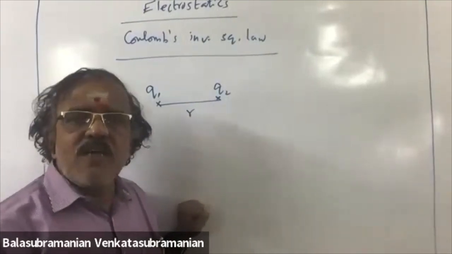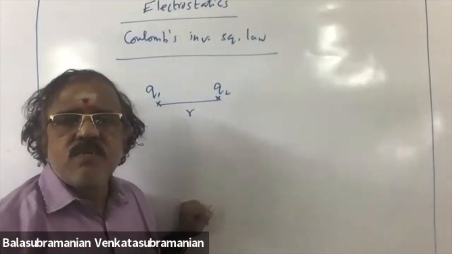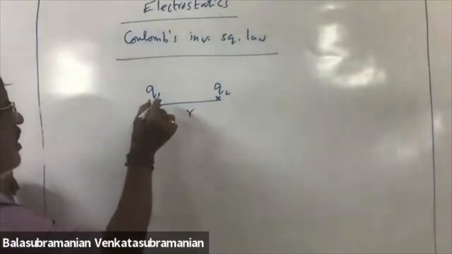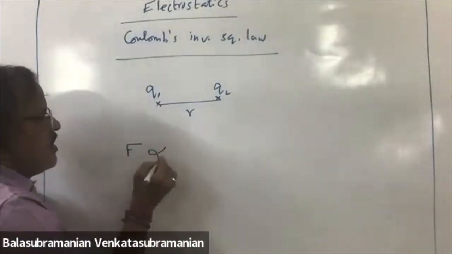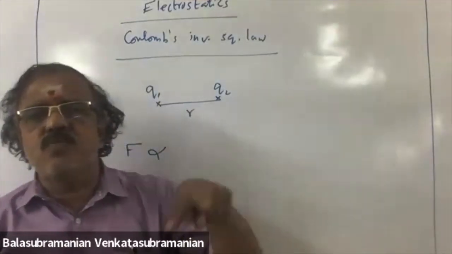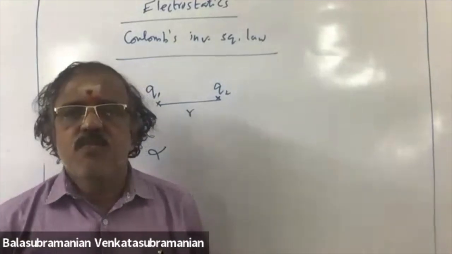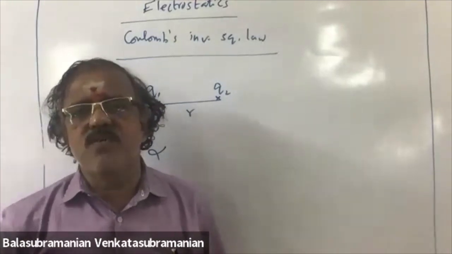Inverse square law already we have learned in Newton's law of gravitation. Here, similar to that, there exists a force of attraction if one positive, one negative, or repulsion if both are negative or both are positive.